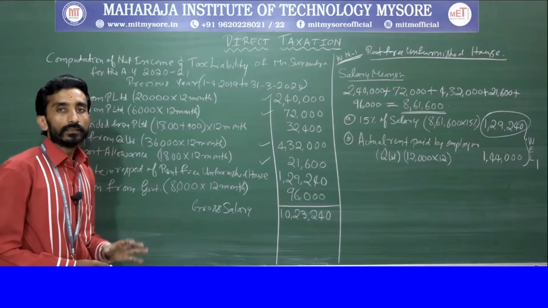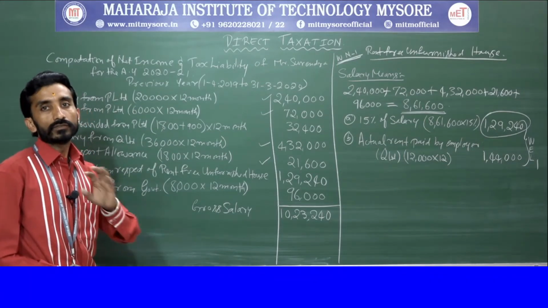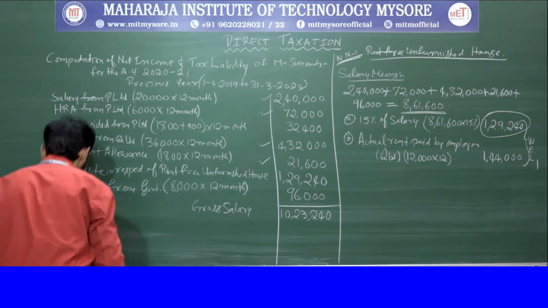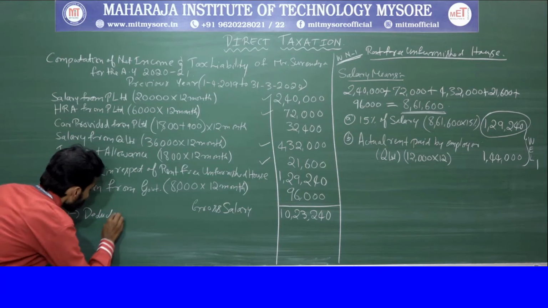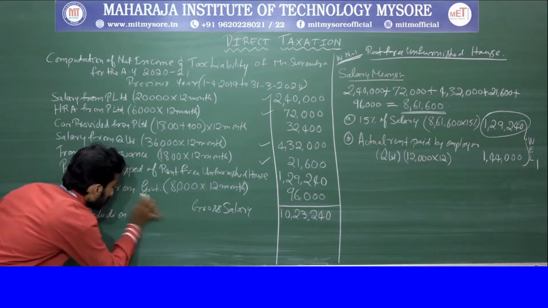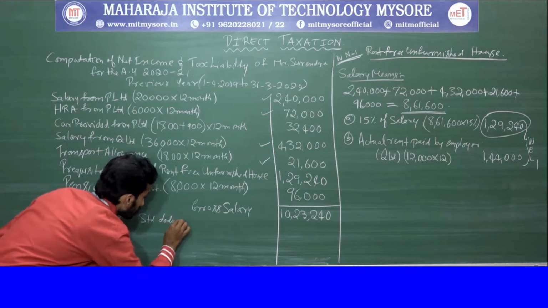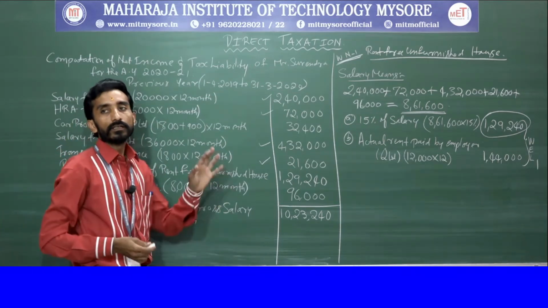Afterwards, normally there is a standard deduction given under section 16, that is 50,000, right? So, less deduction: this is the standard deduction that will be given. What is the amount of standard deduction? 50,000.